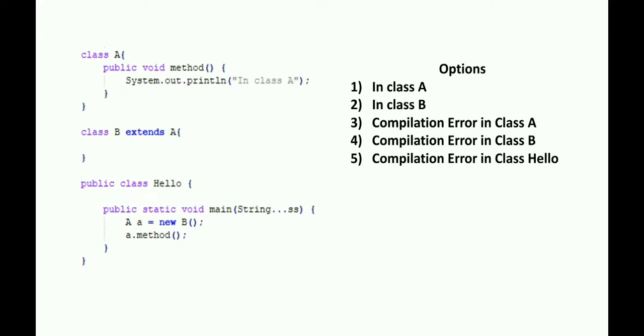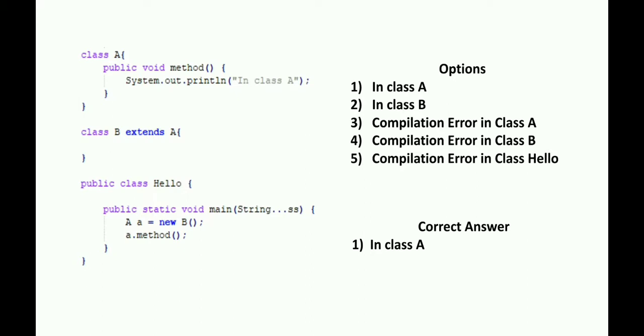In this question the method is present only in class A and we are trying to create the object of class B with the reference variable of class A. So you can think of an answer. Yes, in this case the output will be in class A. What is happening over here is that this method, this property, is getting inherited from the parent to the child.